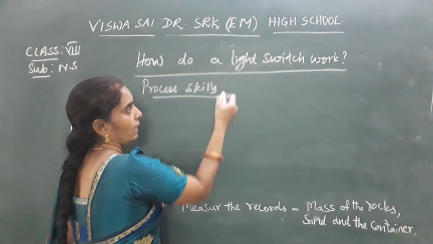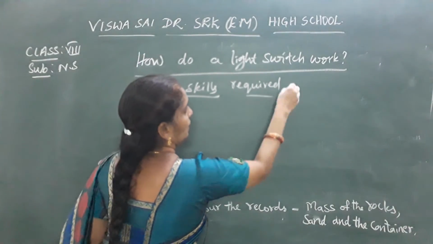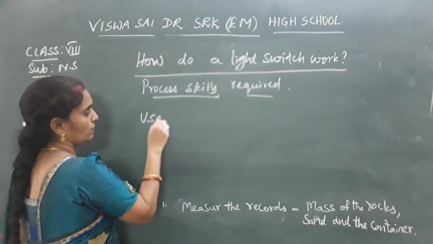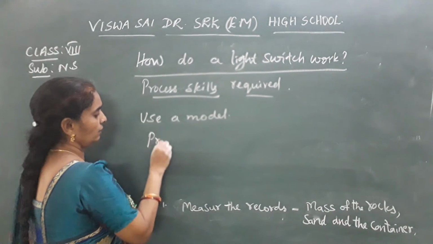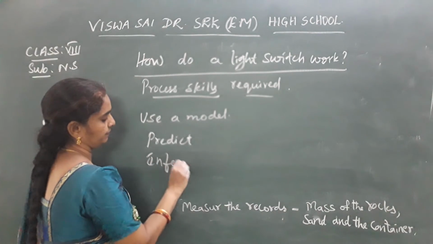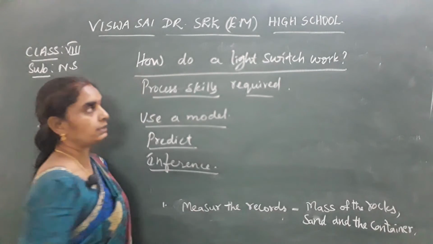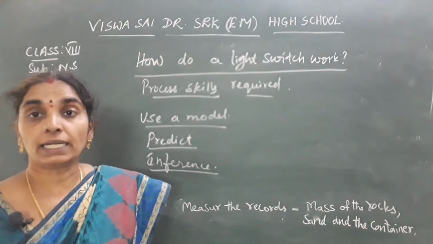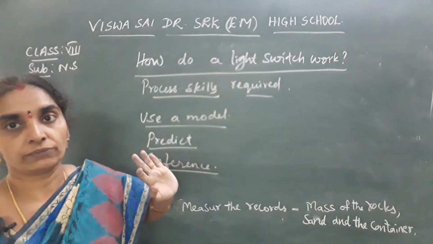The process skills required are use a model, prediction, and inference. These are the 3 process skills that they can use to know how a light switch works.